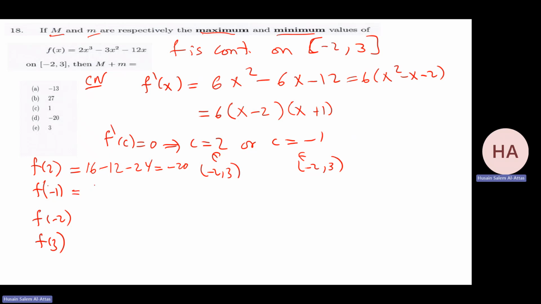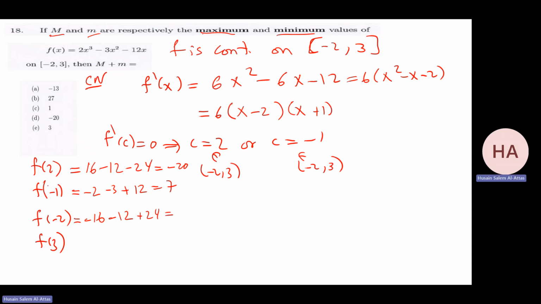F of minus 1, that will be minus 2, minus 3, plus 12, and that is 7. F of minus 2, that will give me 2 times minus 8, that is minus 16, minus 12, minus 12, plus 24.